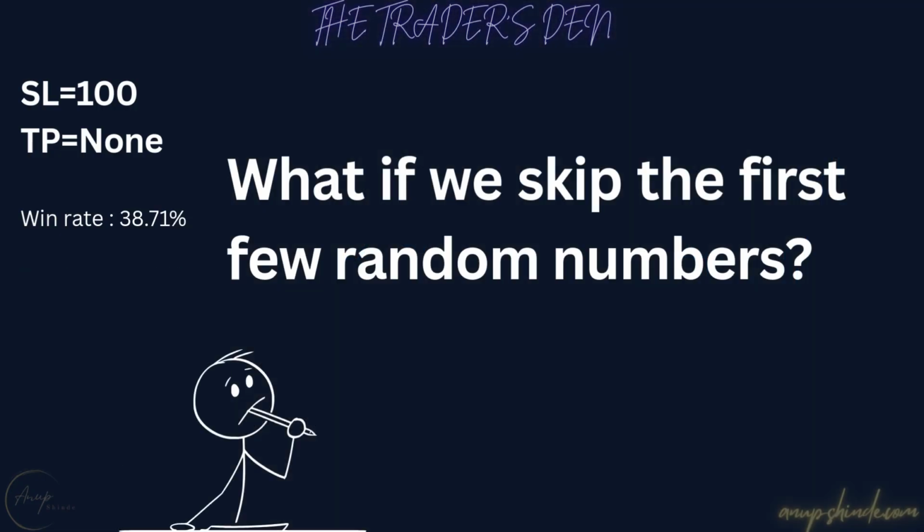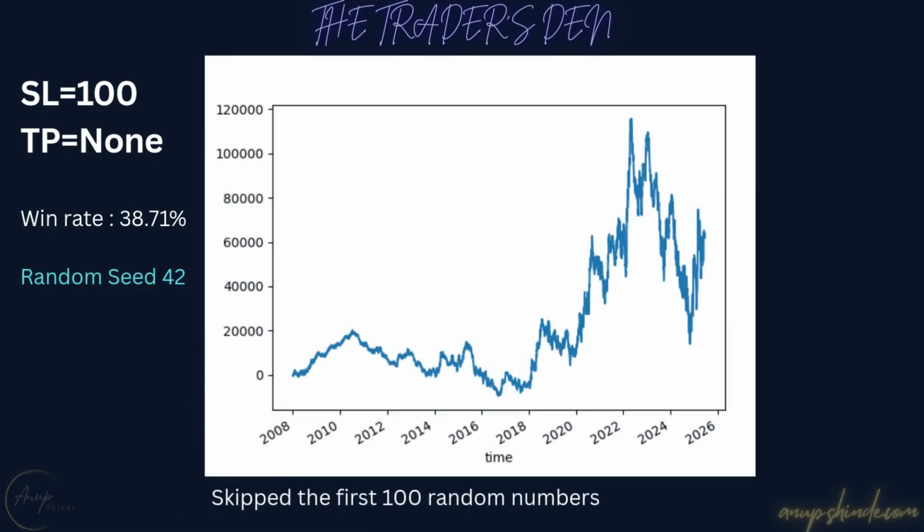Let's see another experiment with the random seed 42. I will use the same random numbers that we had earlier with seed 42. But I will skip the first few numbers. I will go through different skip counts. Pause the video if you have to.